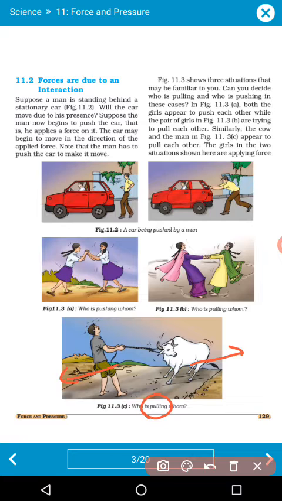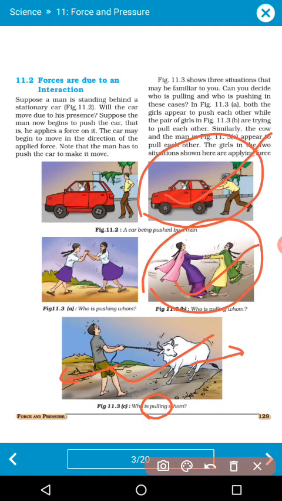Understood? So these two examples are pulling, and this is the example of pushing. Understood? So the man is going to push the car, the girls are pushing each other, and the man and ox, or man and bullock, are going to push each other in the opposite direction.